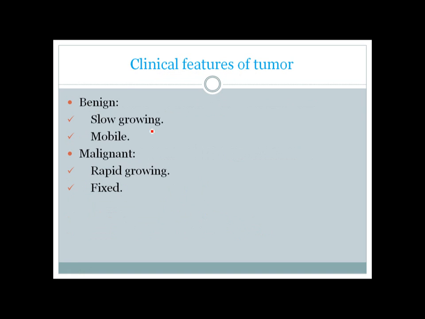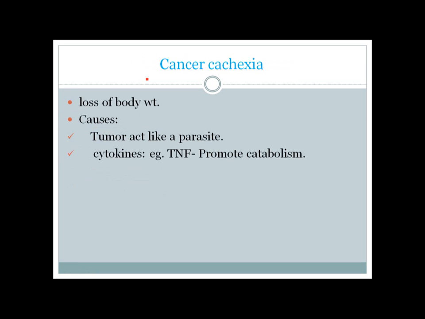Okay, next, clinical features of tumors. If a tumor is benign, it grows slowly and it moves because it's not fixed to underlying structures. In the case of a malignant tumor, the tumor grows very rapidly and it may be fixed to underlying or overlying structures. Cancer cachexia is also a clinical feature of malignancy, characterized by loss of body weight.